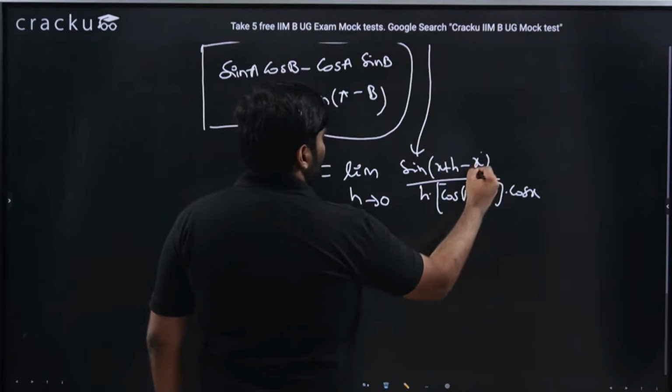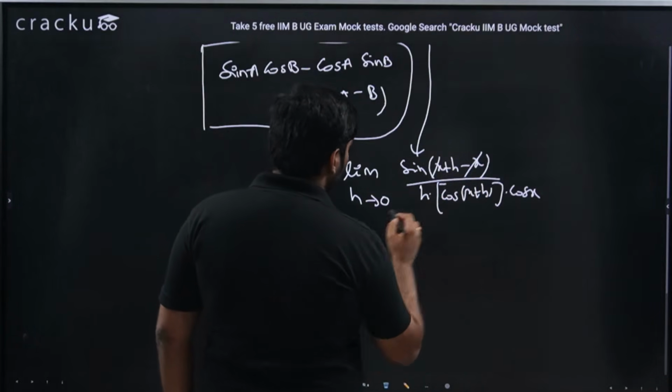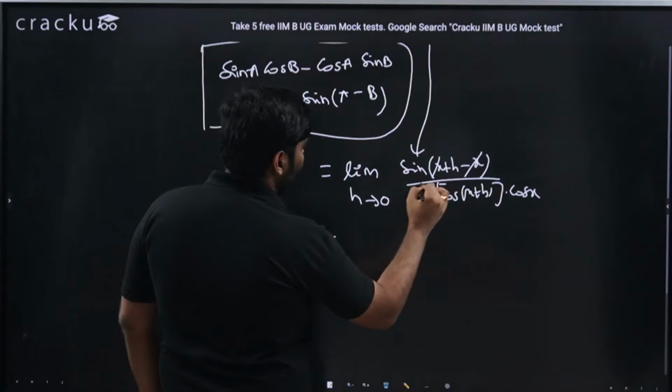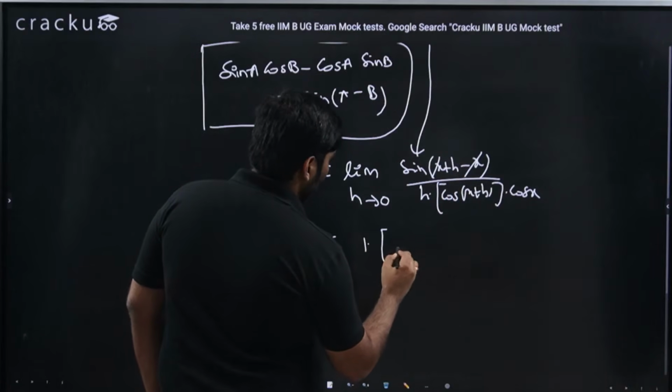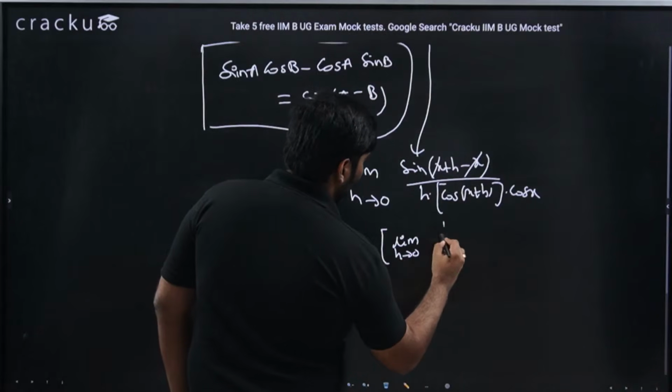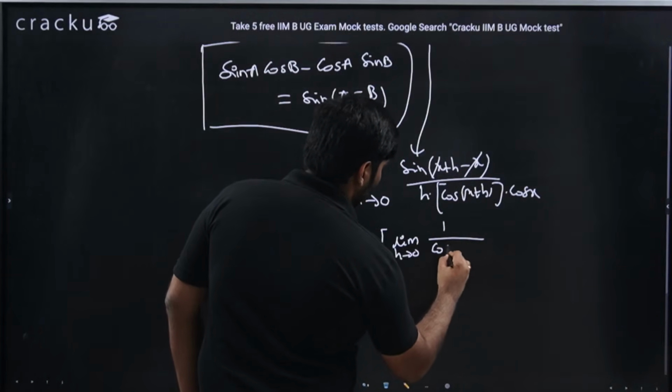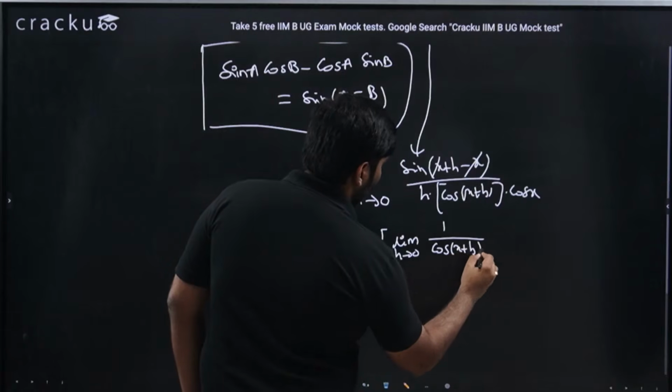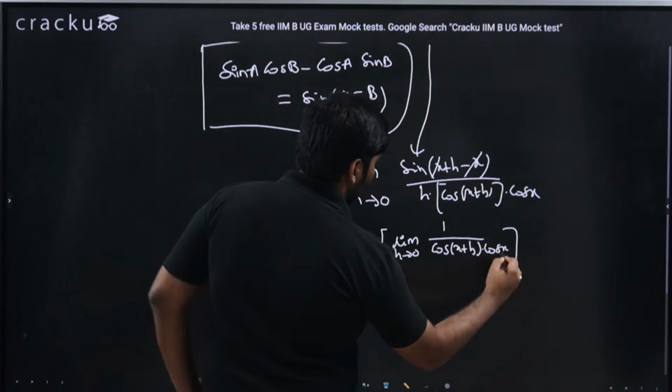So x will go away. This is again sin h by h I am getting. Limit h tends to 0, sin h by h is 1, into limit h tends to 0, 1 by cos of (x plus h) into cos x. What is this value?